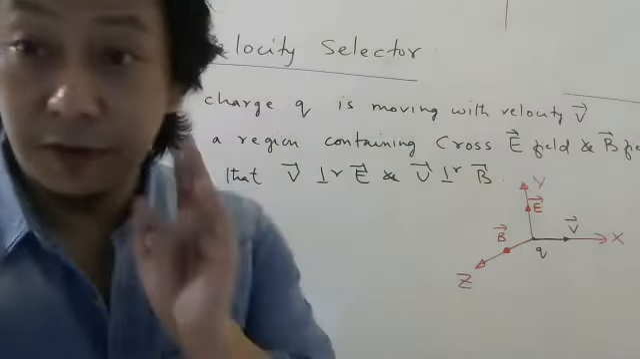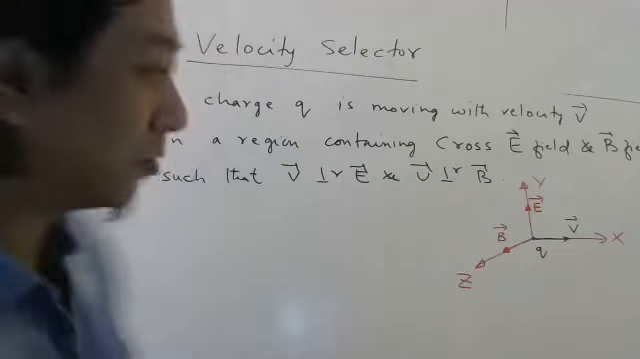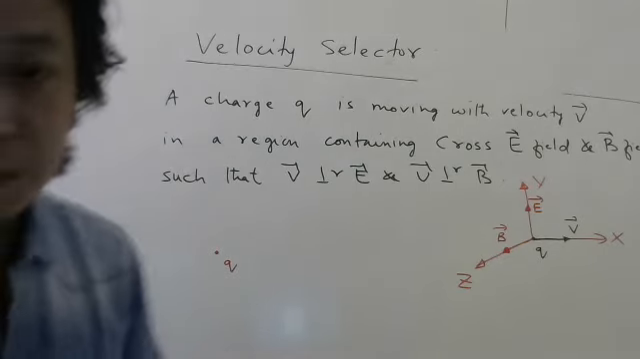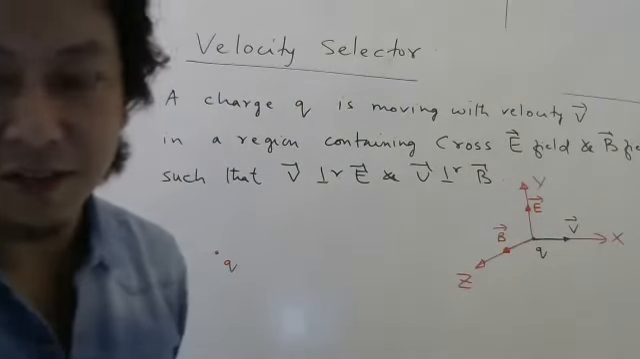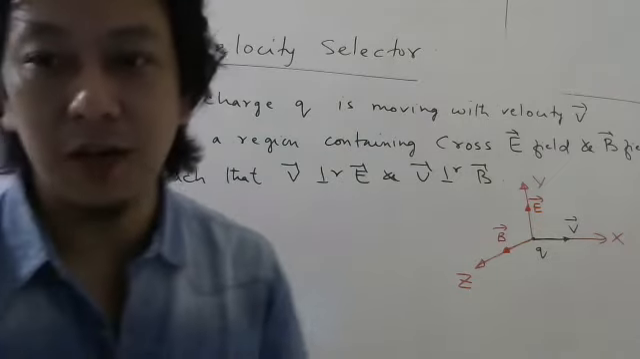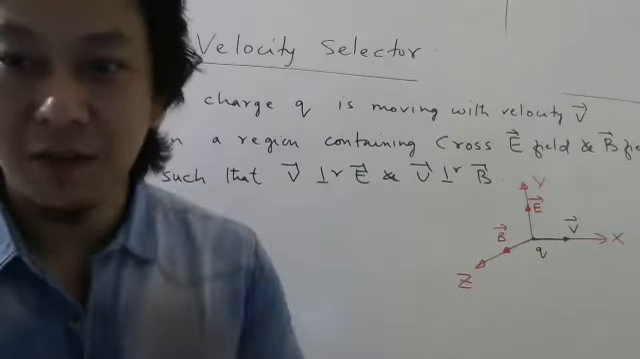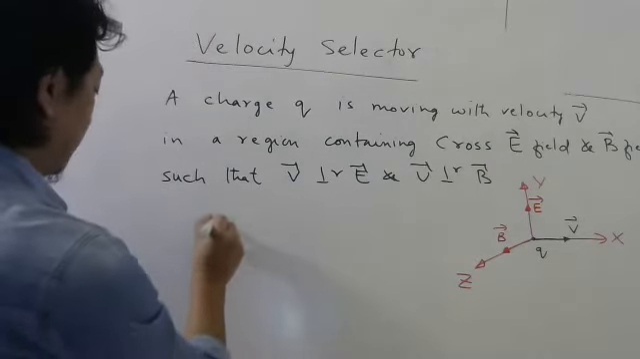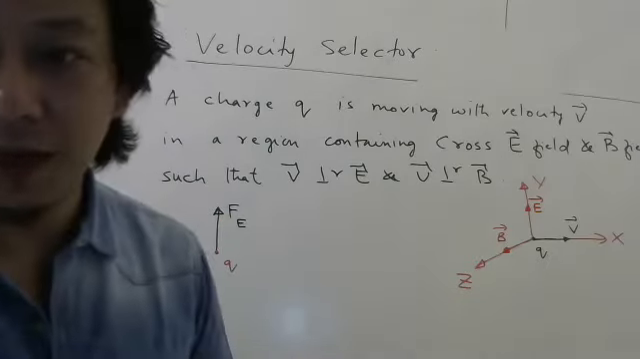Now, the charge will feel two forces. Why two forces? Electric field will apply force, magnetic field will apply force. So let us draw the forces on the charge. Where will be electrostatic force, due to electric field? It is a positive charge, and the formula for electrostatic force is QE. So wherever is E, there will be electrostatic force. So it will be along y-axis.